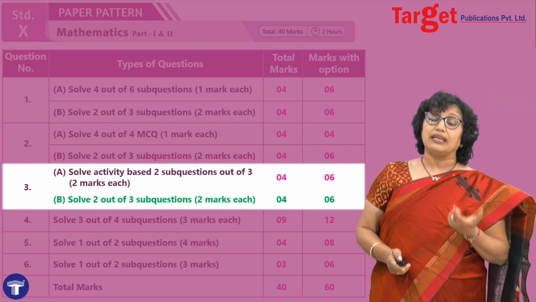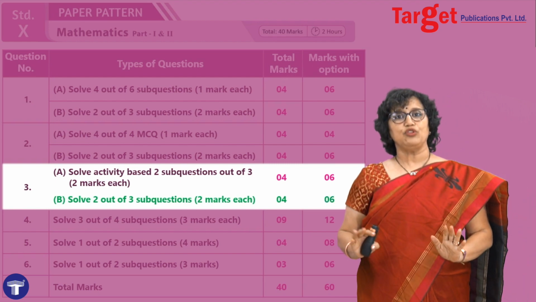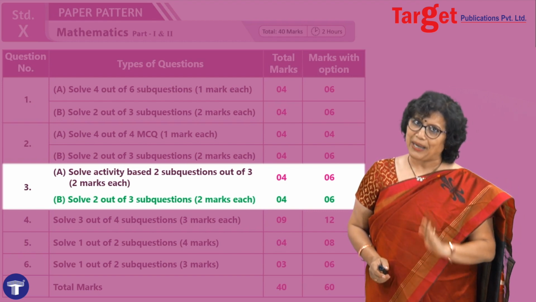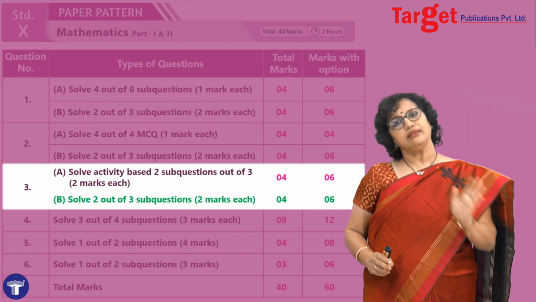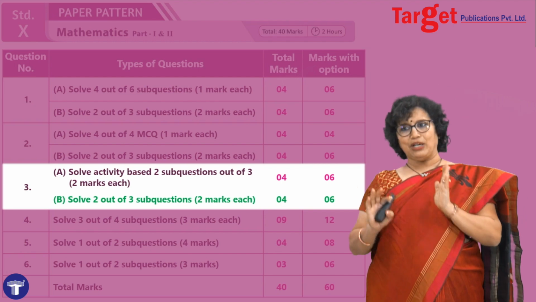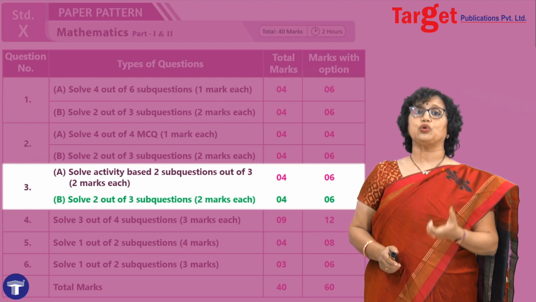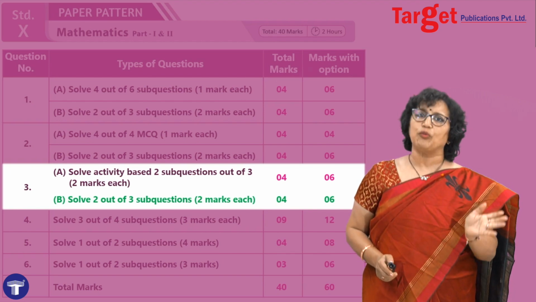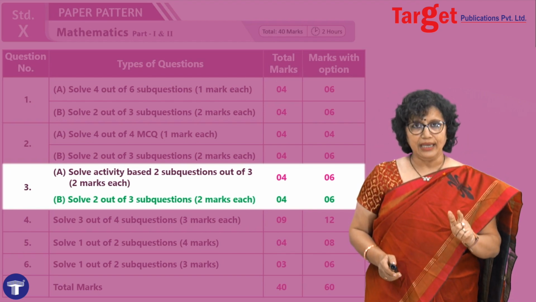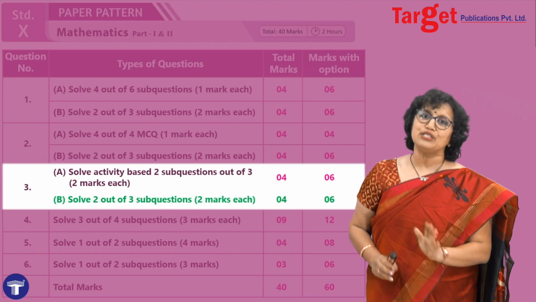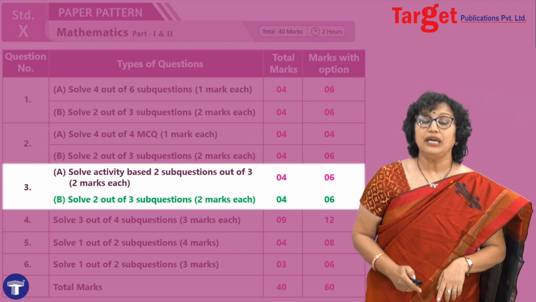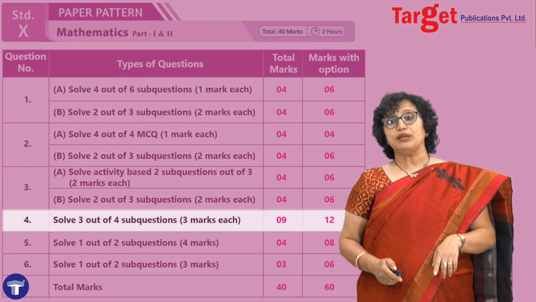Now in question number 3B, you are expecting questions from your book only, like question number 2B. So if you have practiced from your book thoroughly, question number 3B you will be able to solve. Now these questions also are going to be of 2 marks each, meaning 4 marks you can get from question number 3B like 2B. The only expectation here is that you have done your book thoroughly and you will be answering question number 3B. Now move from here and go to question number 4.